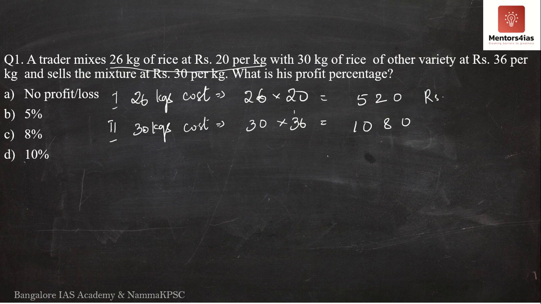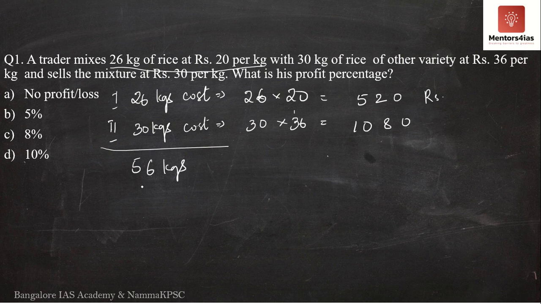Now as the question says, both the varieties of rice, 26 kgs of type 1 and 30 kgs of type 2, are mixed together. So when 26 kgs and 30 kgs of two different varieties are mixed, what is the total weight of rice that you have? It is nothing but 26 plus 30, which is 56 kgs.